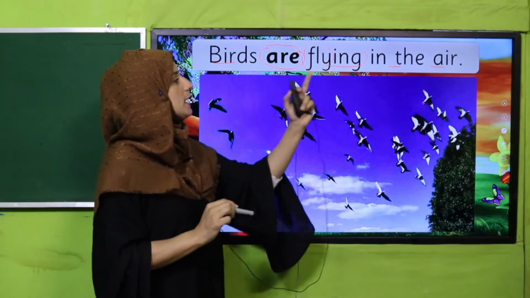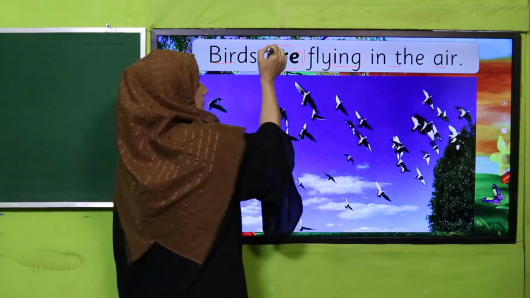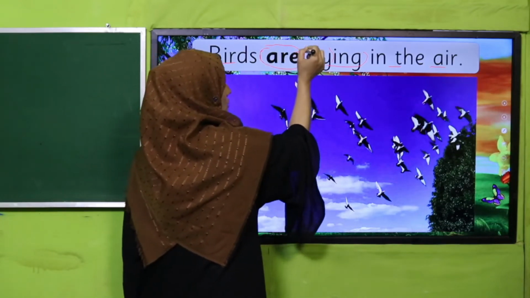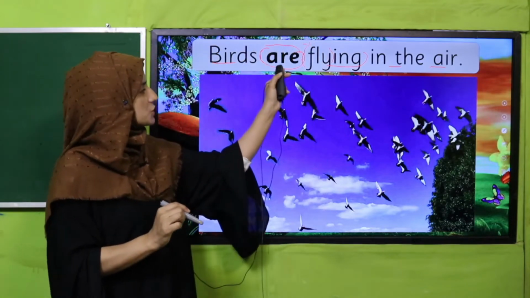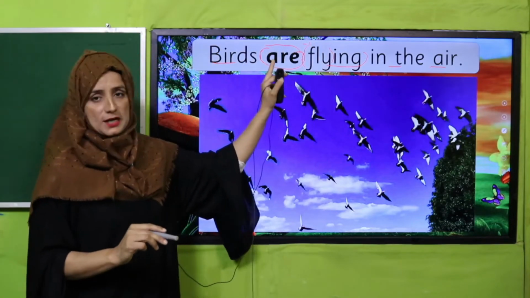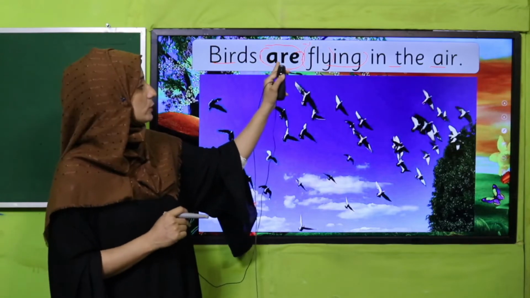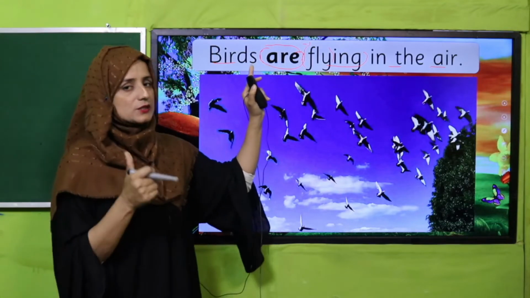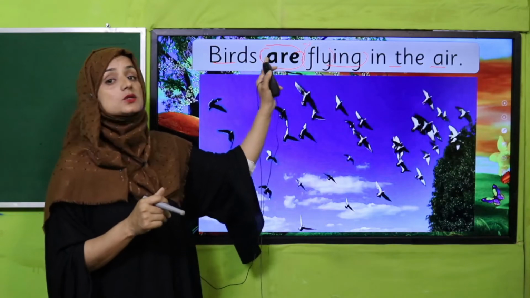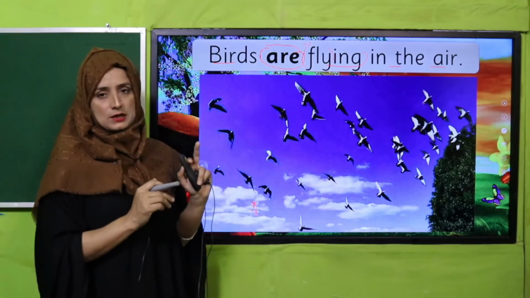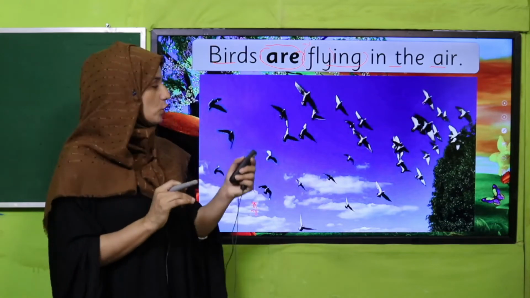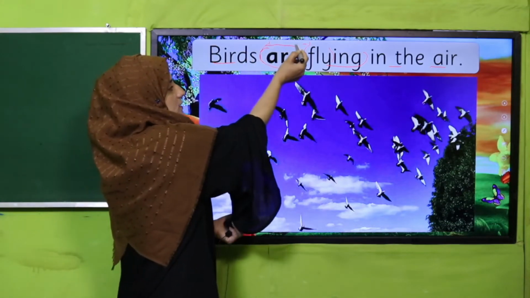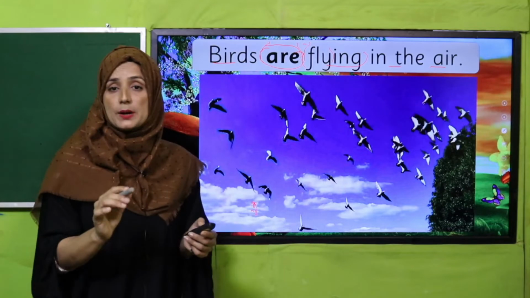Birds are flying in the air, and the helping verb is supporting the main verb. It is telling us the time. Which time is that? We have already learnt about this tense also. Yes, good job. This is present continuous tense. It is showing an action in progress. Good. So that's why I have already discussed that a helping verb will tell us about time.